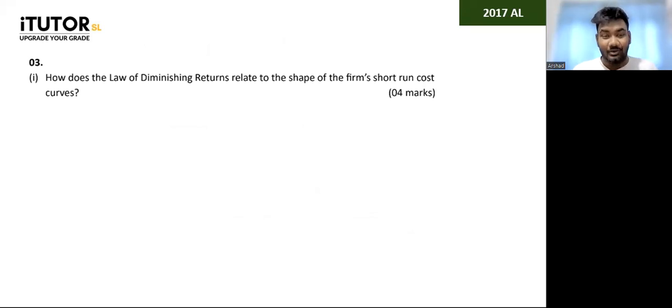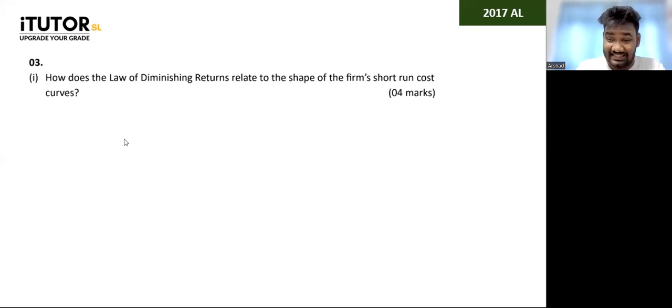Okay, so we'll start with this question. Question number 3. Okay, 2017 A levels, question number 3, and some questions have already been repeated over and over again, guys. So in that event, I'm not going to explain it, because we have talked about it before. So we'll start with question number 3, subsection 1. How does the law of diminishing returns relate to the shape of the firm's short run cost curves?